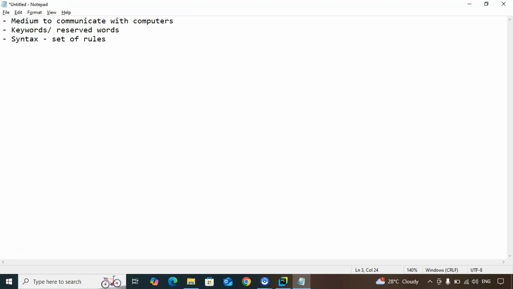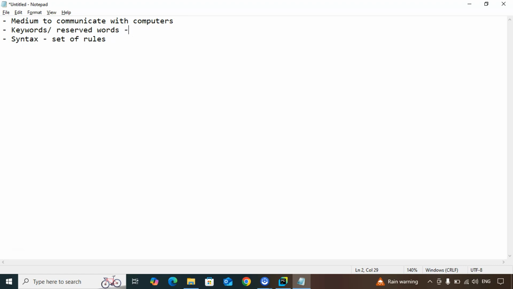Like, for example, you want to frame a sentence which has certain meaning, right? You have to have a set of words which has internal meaning to it, and you have to have proper grammatical understanding of the way you write that sentence or a paragraph, or when we talk to someone, to frame a sentence. Similarly, when we write programs, we need syntax, which is nothing but a set of rules, the way you write it, and keywords or the reserved words that we need to write programs.